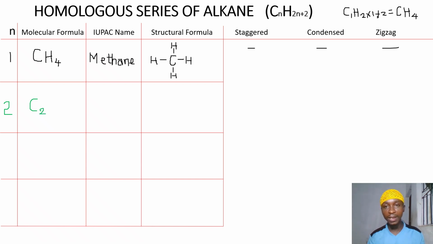Then don't forget that n is 2. 2 multiplied by 2 is 4, then plus 2 will be 6. C2H6. And the name of this second member is ethane.